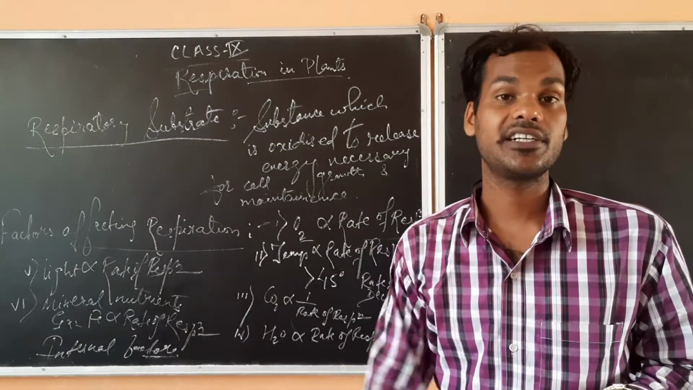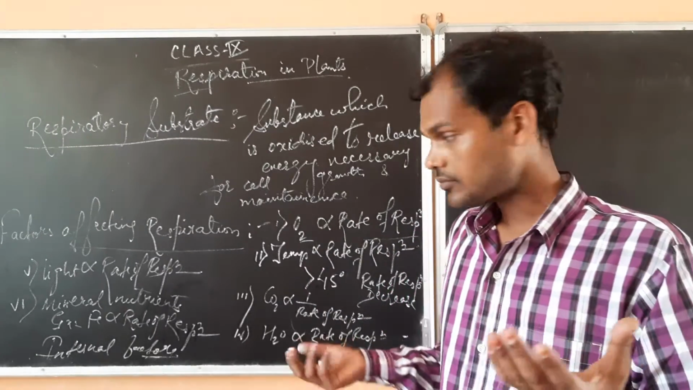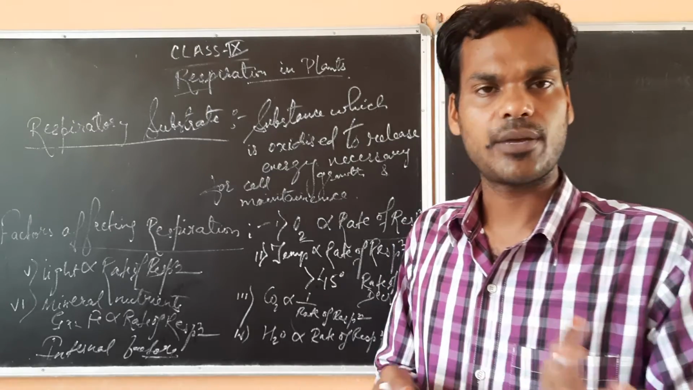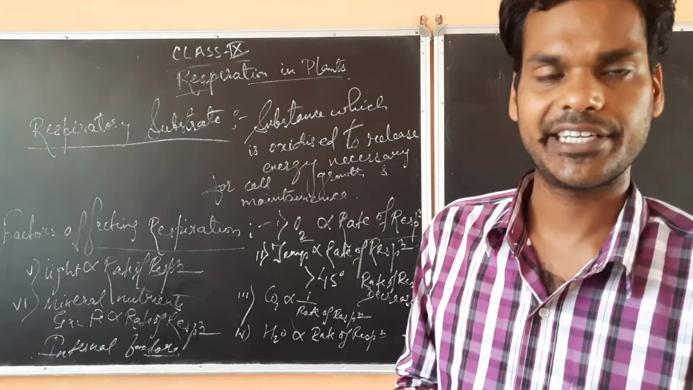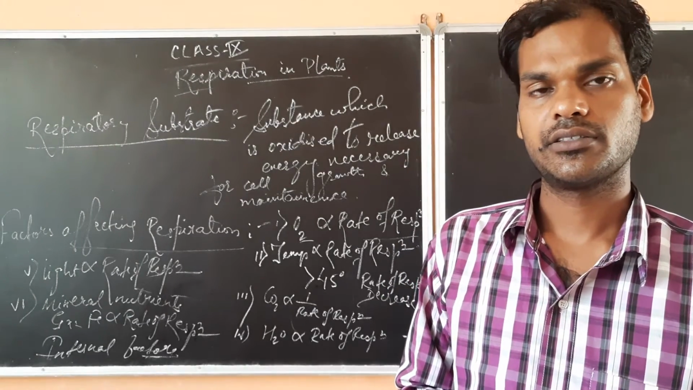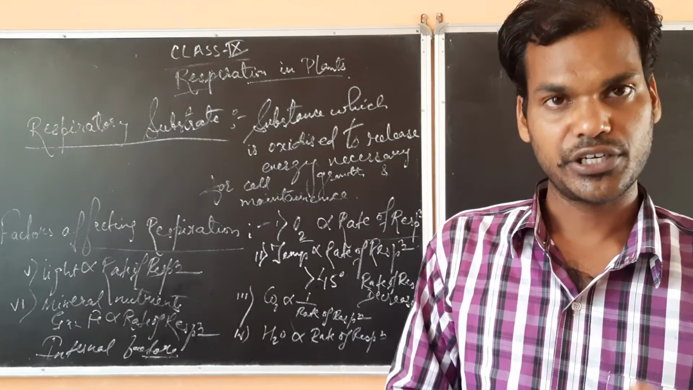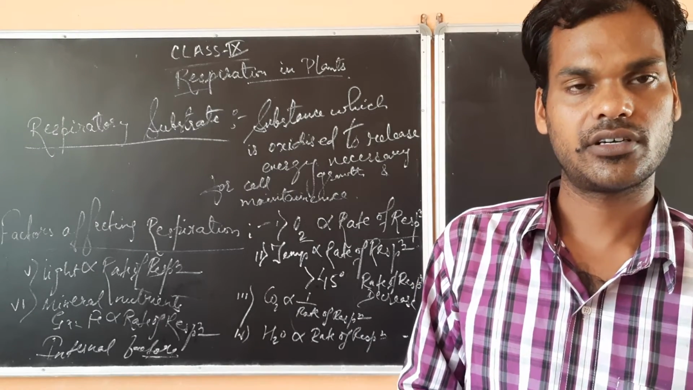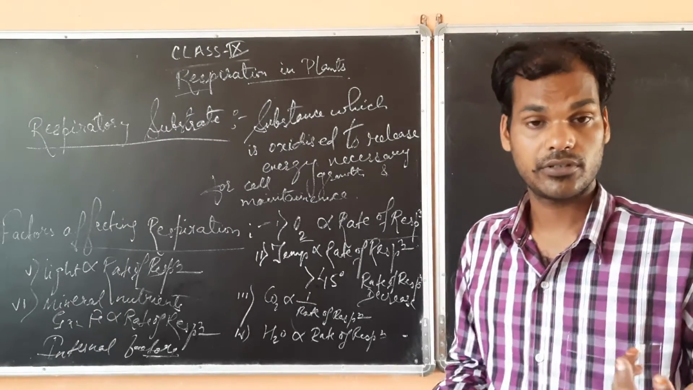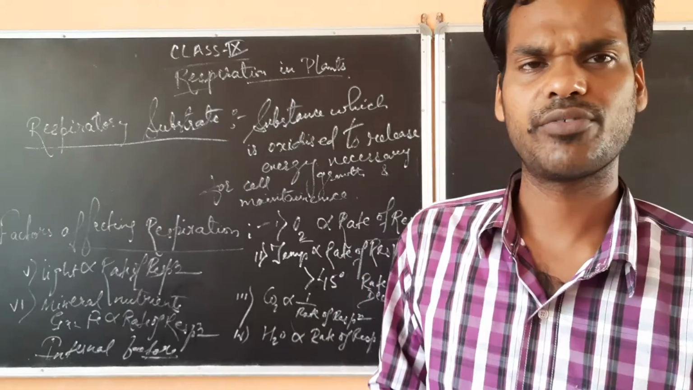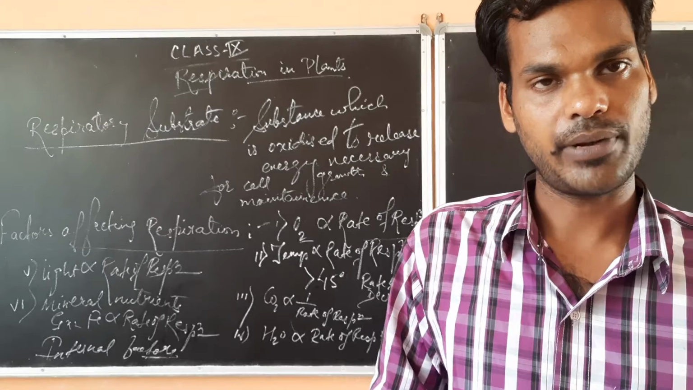Next we have internal factors. Some internal factors are also responsible for the rate of respiration, such as pH, alkalinity, the inside temperature of the body, and internal conditions like energy. If some organs are damaged or the body is not feeling well, the rate of respiration may vary. The same condition applies to plants also.